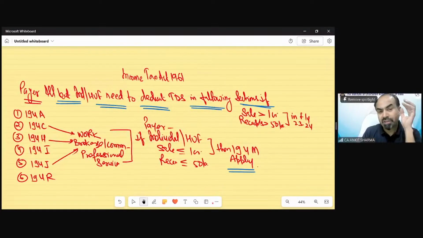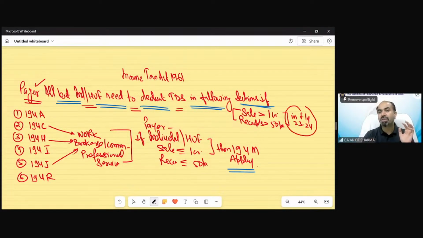In general, in sections, all payers are included for the applicability of TDS provisions. But there are some sections in which individuals and HUF not exceeding a specified turnover have been exempted. So all payers are included, but individuals and HUF need to deduct TDS in the following sections if their sales exceed 1 crore or receipts exceed 50 lakh in financial year 23-24.